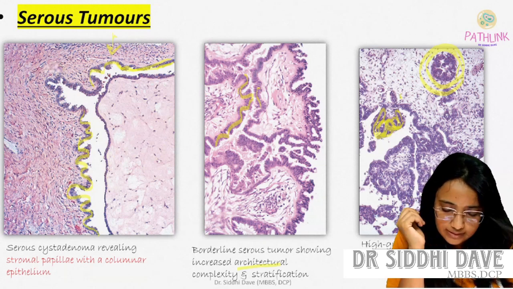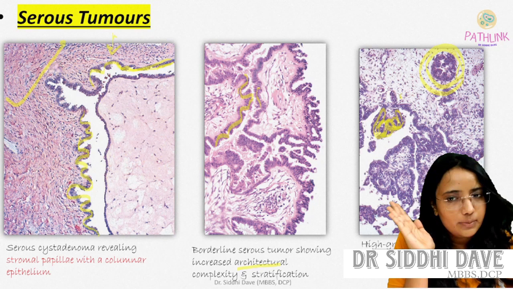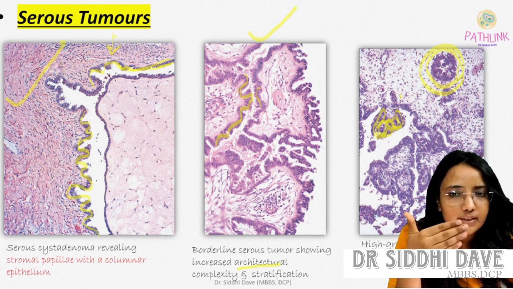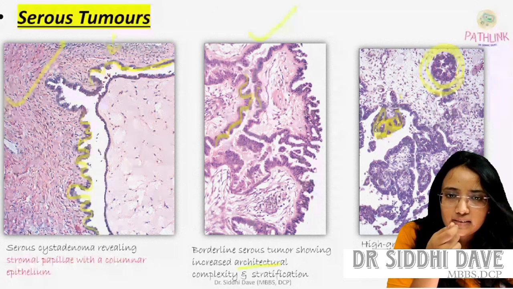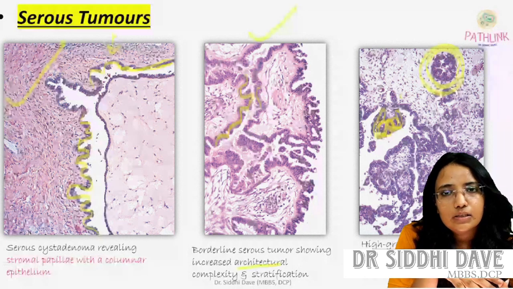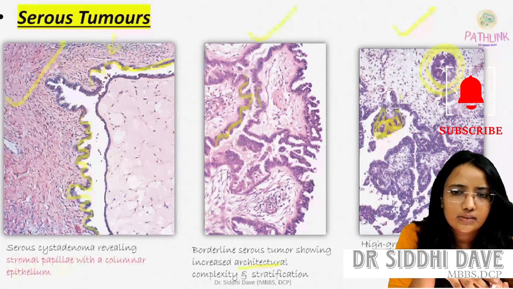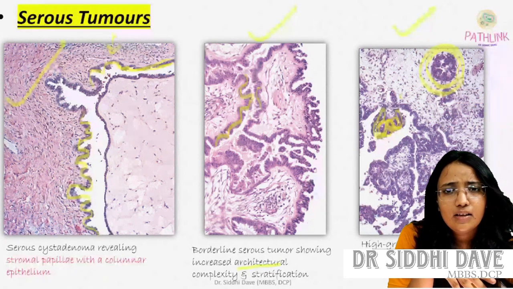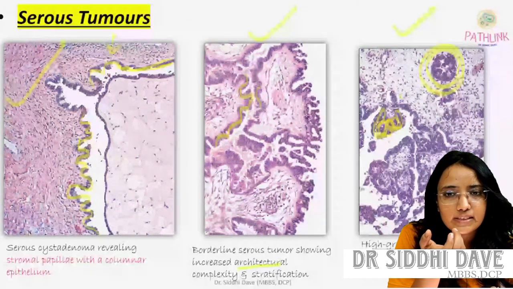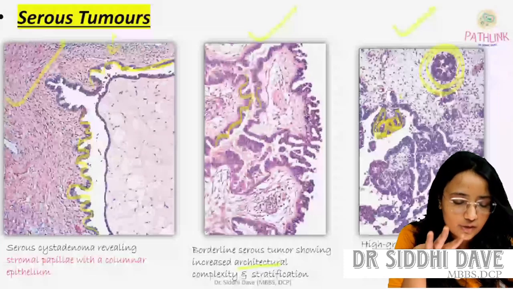So the first one is serous cystadenoma, which is very benign. Then the borderline. In borderline, complexity will be increased, then stratification will be increased, and the carcinoma, the malignant portion, will be a bad looking picture, nuclear pleomorphism will be there, mitosis will be there, then loss of polarity will be there, atypical mitosis can be seen, and invasion into the stroma will be seen in the serous adenocarcinoma. So here we complete the serous tumors.